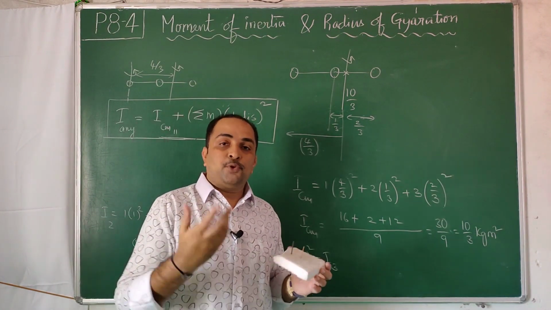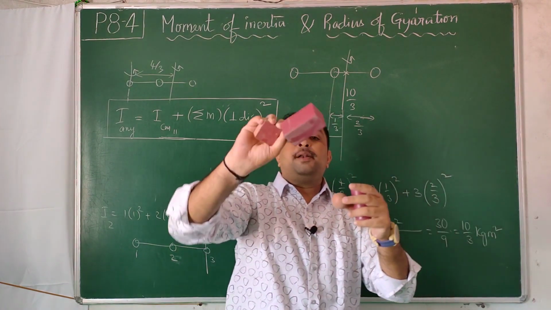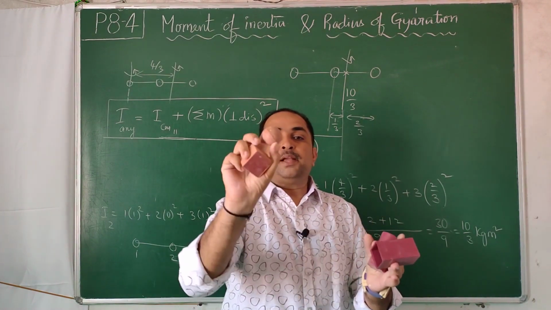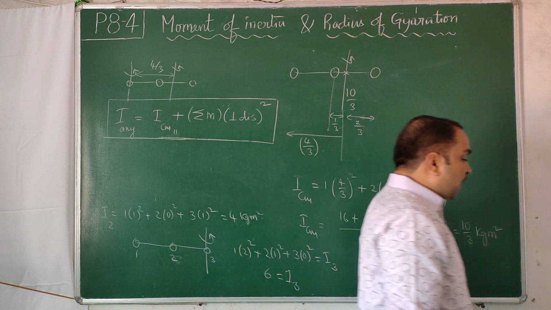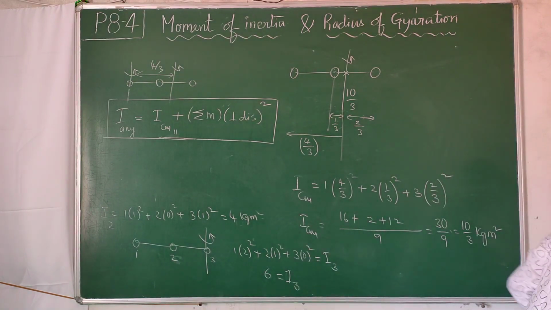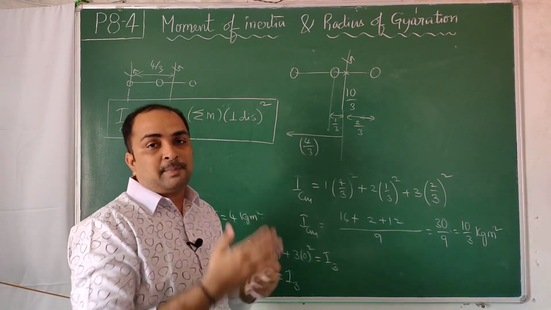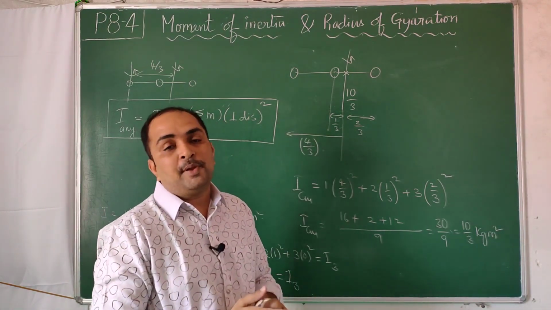That means, in future, we have certain shapes like cuboid, cube, sphere, cylinder. If you remember the moment of inertia of that particular object about its center of mass, that means you make a memory chart. There are 8 objects, don't worry, not many of them, regular objects.